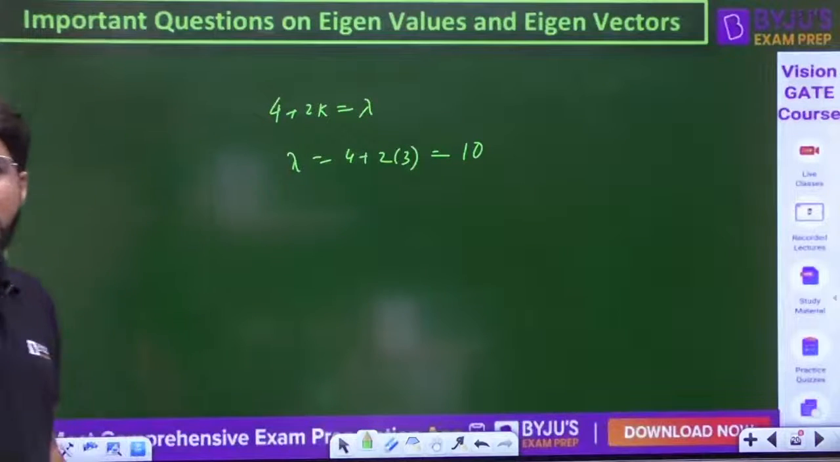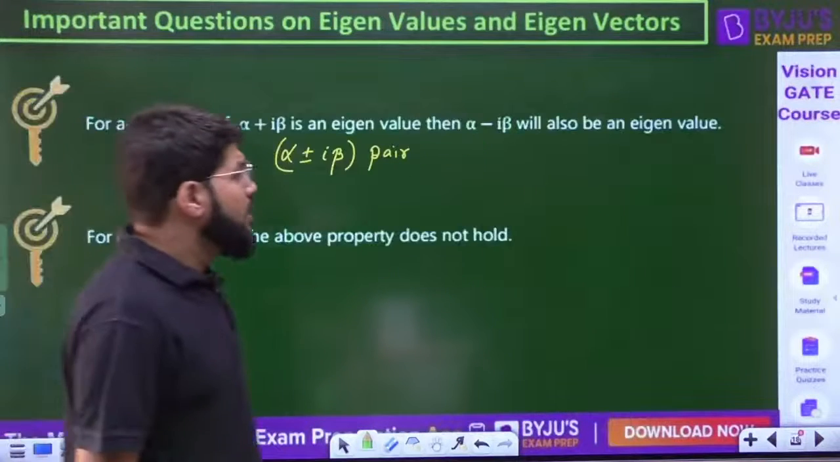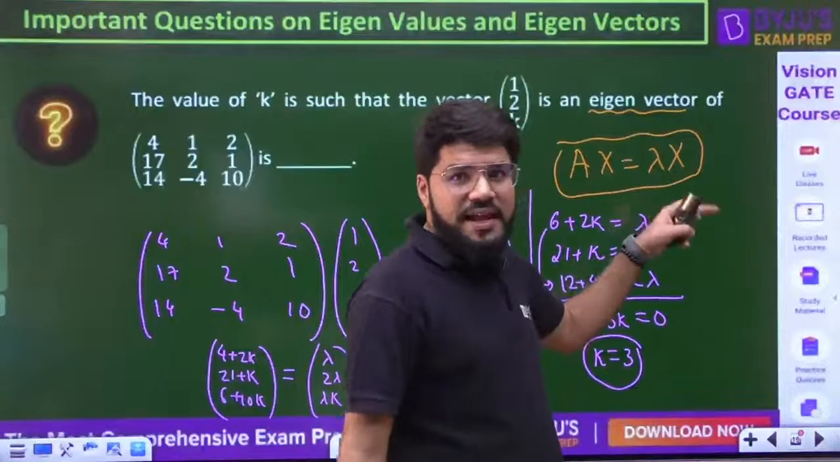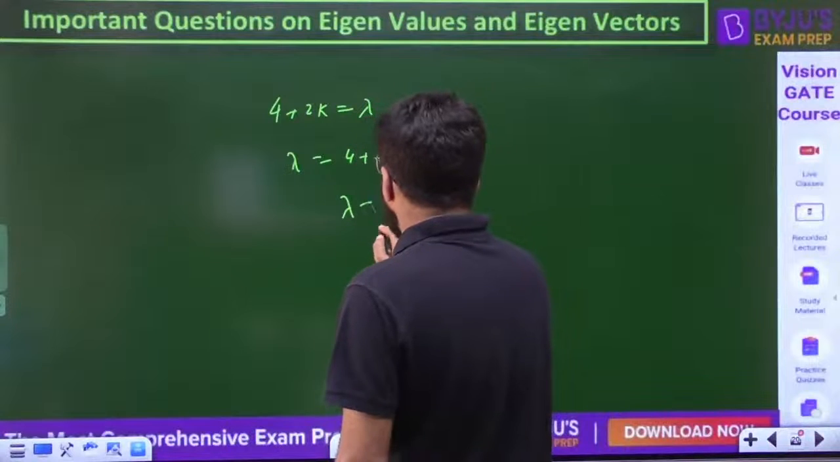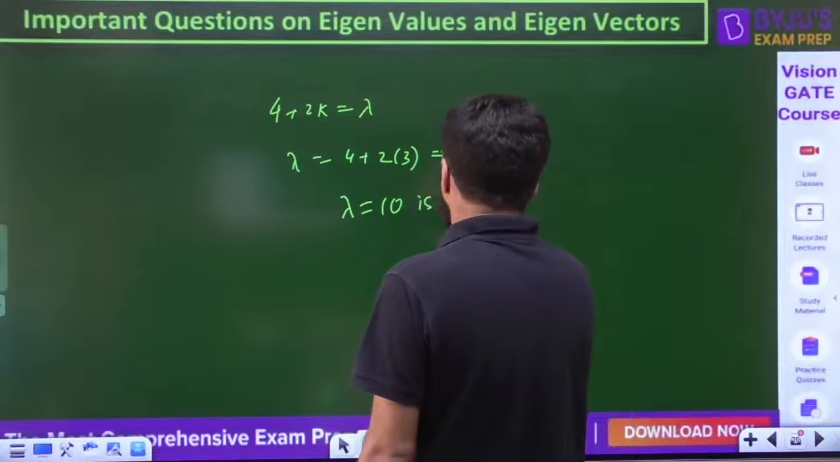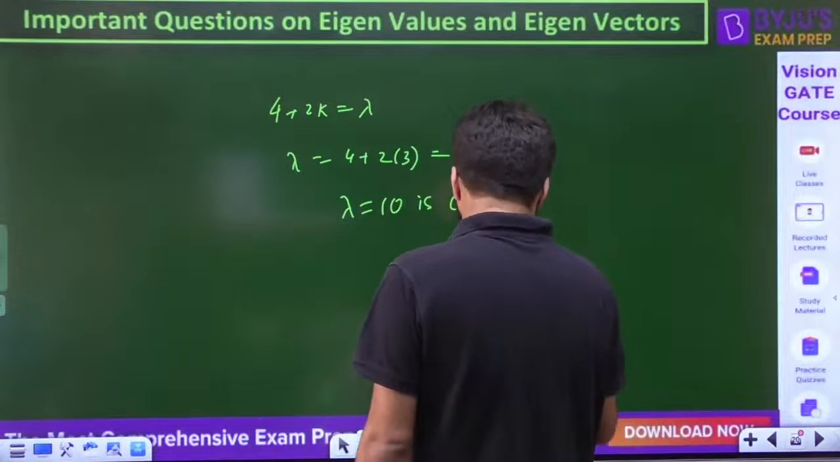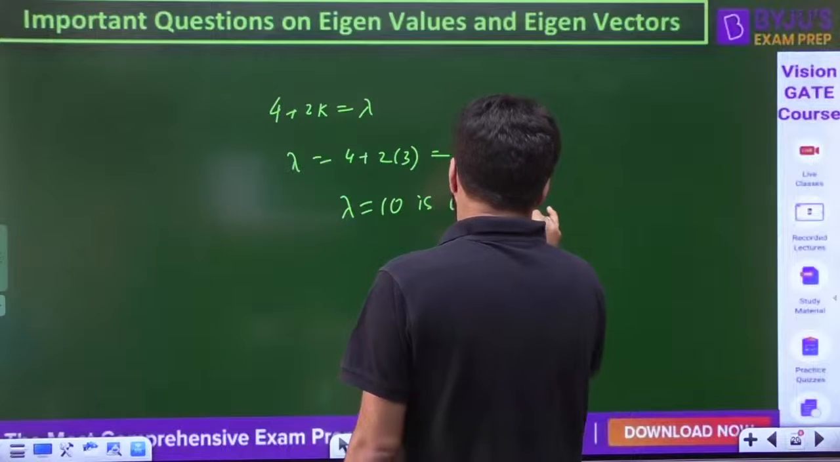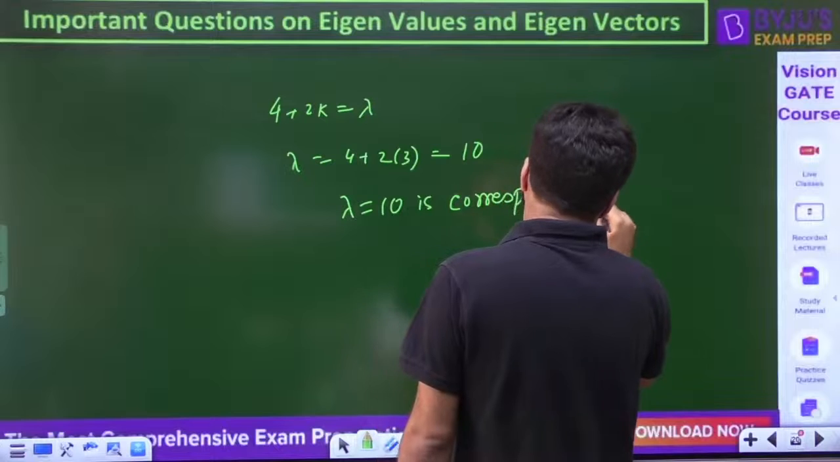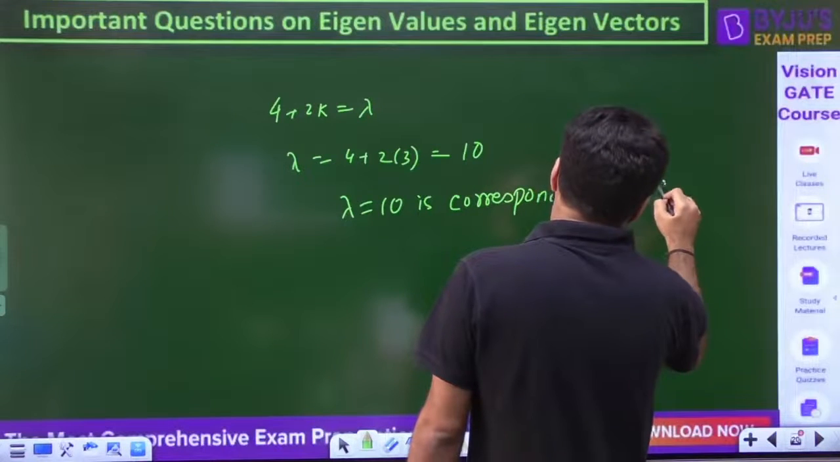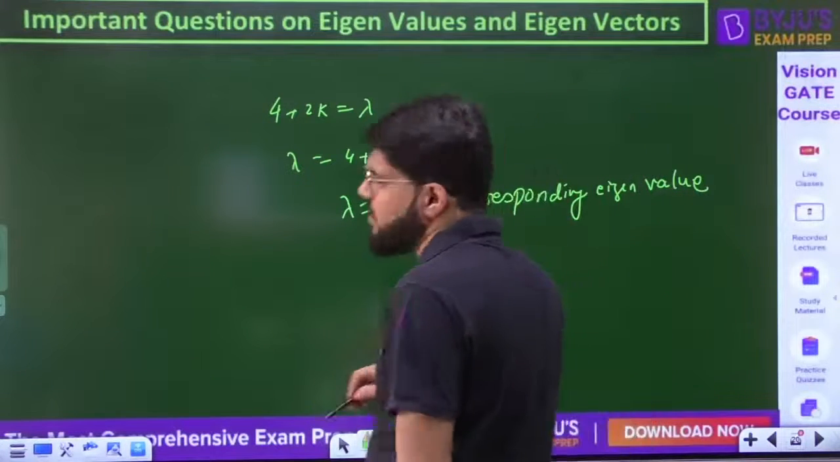What is the corresponding eigenvalue? If x is the eigenvector, lambda is the corresponding eigenvalue. So I can tell you lambda equal to 10 is the corresponding eigenvalue corresponding to the given vector. This is known as the corresponding eigenvalue.